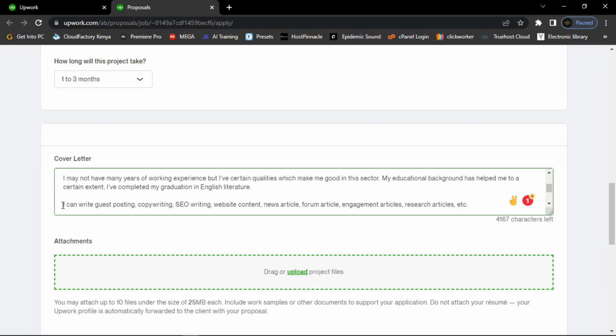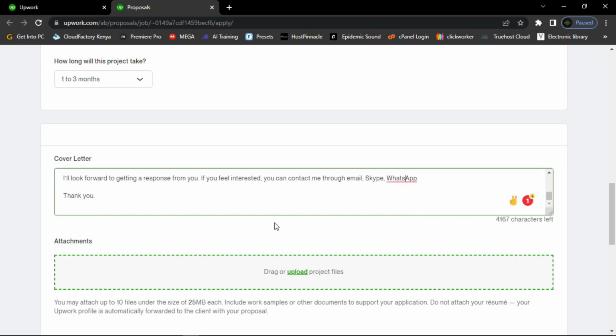So for example, if the client finds another freelancer, it's always good to describe your skills, so that in future if the client is looking for someone, for example a copywriter, they might consider you. So you can describe other skills, like you can say I can write guest posts, copywriting, SEO writing, website content writing, news articles, forum articles, engagement articles, research articles, and the like. Don't use abbreviations like etc. Just say, for example, and the like, and then here you can say with regards, or you can say thank you.